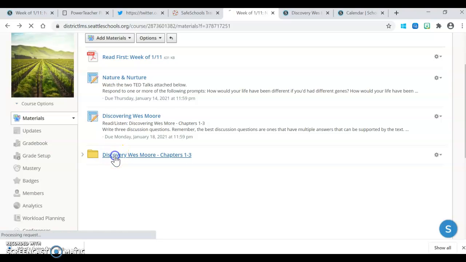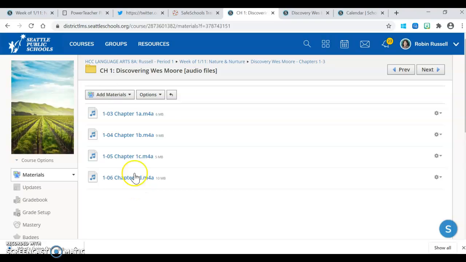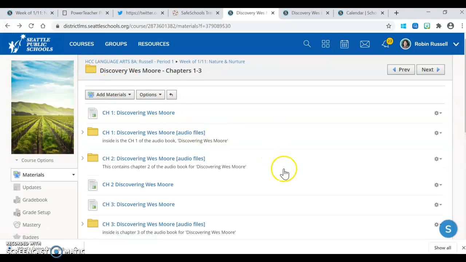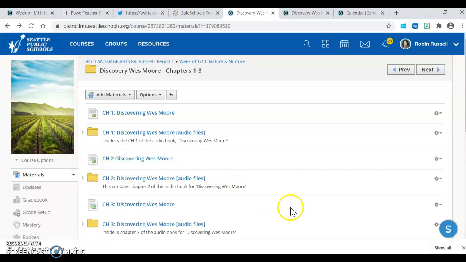You can find those chapters here, and you'll find that each one, there's the chapter here, and then also there are the audio recordings for that first chapter that are also provided for you. Again, you can listen to both, or you can read both, or you can listen to and read too. All of those are viable options for you.